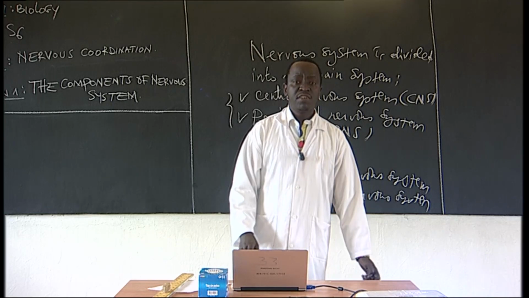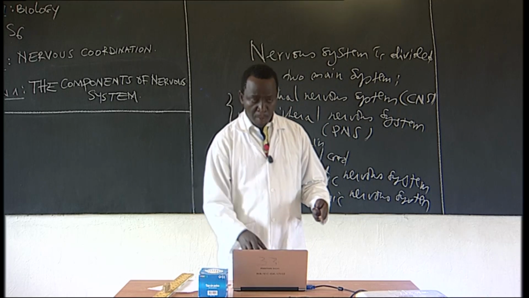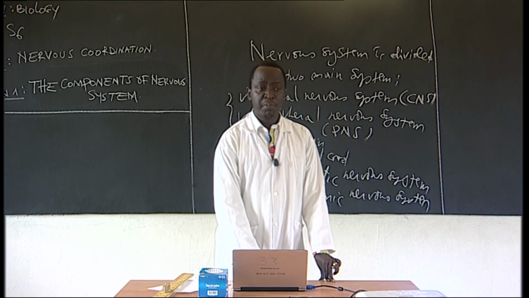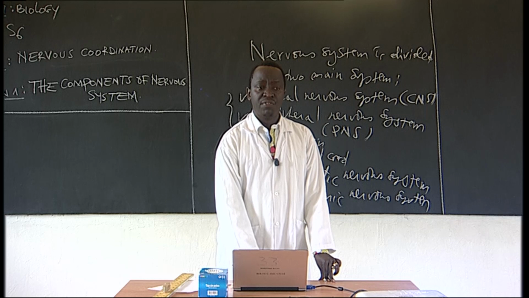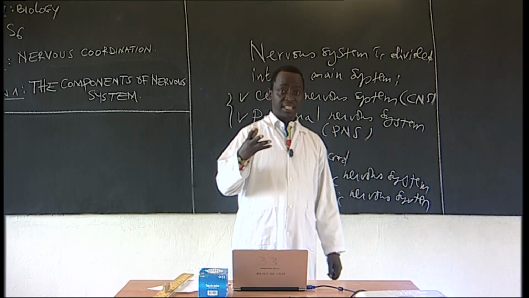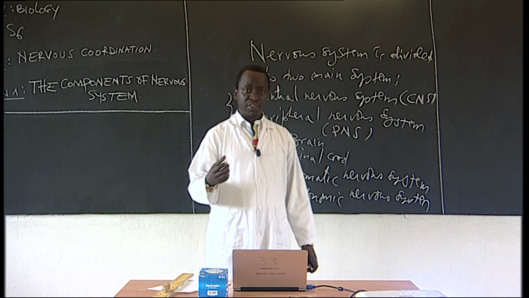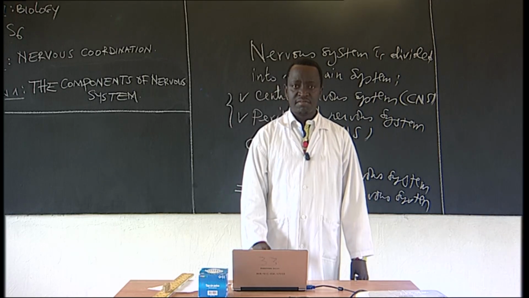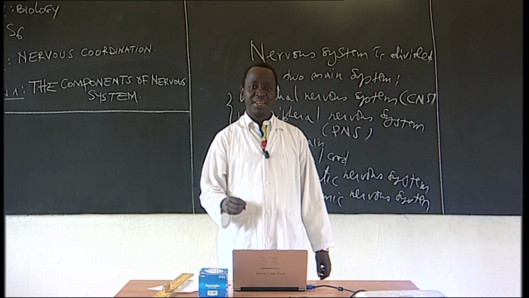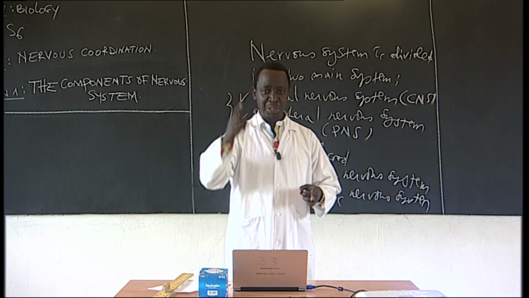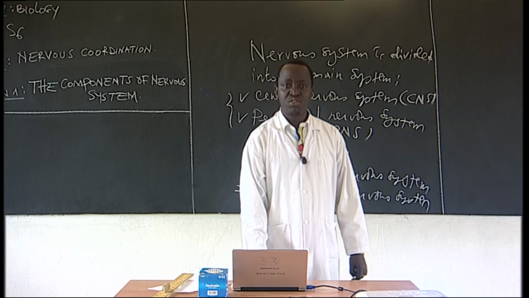The autonomic nervous system is also divided into two parts. We have the sympathetic nervous system, and then we have the parasympathetic division. These two work antagonistically. For example, one raises the blood pressure, and because when the blood pressure increases, the other has to decrease it.